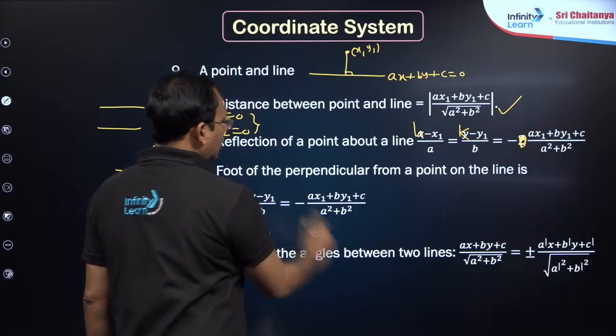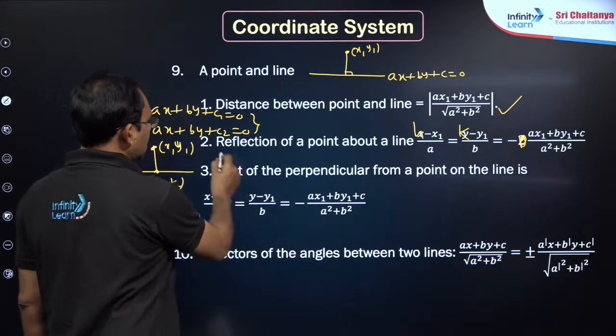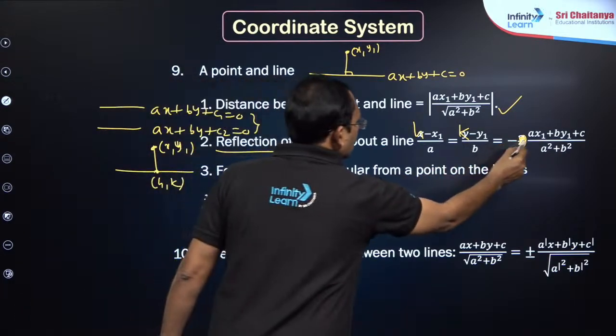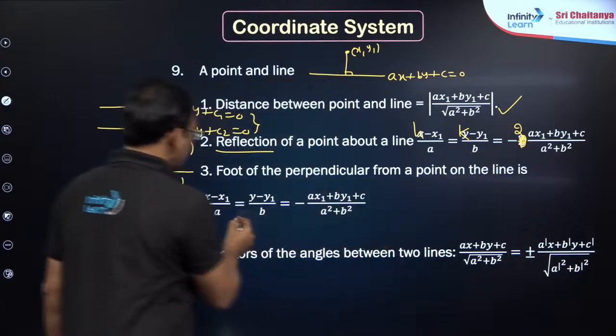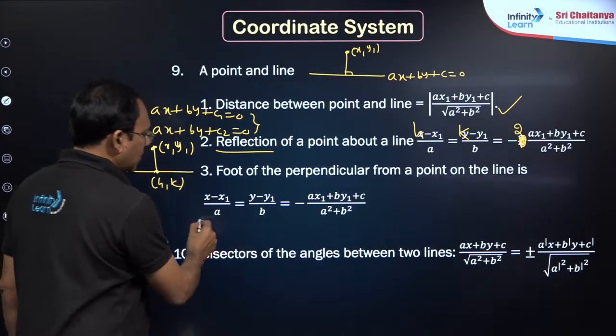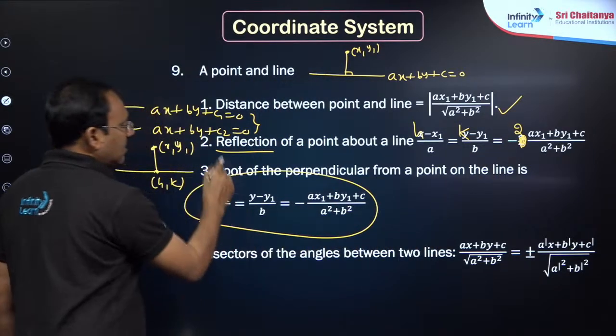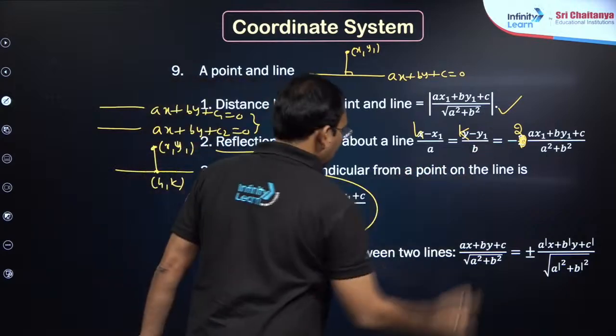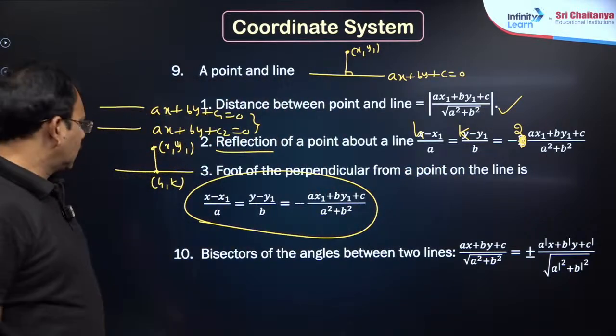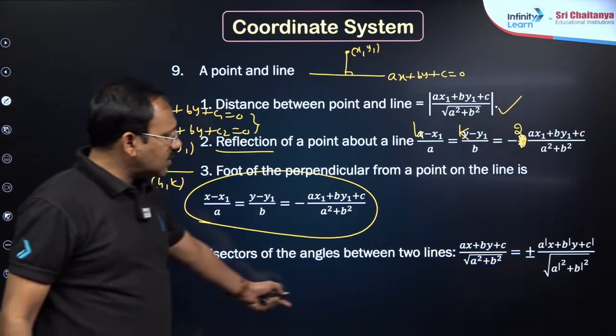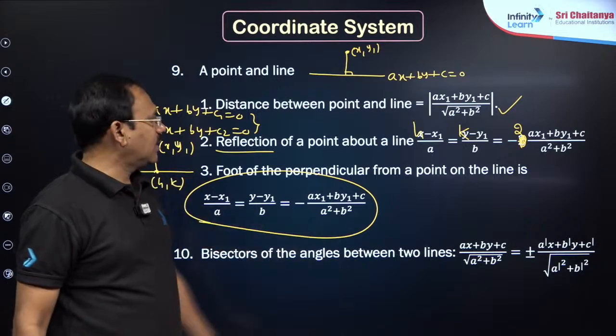For reflection, okay, he has given reflection here, so a 2 will be there. If it is the foot of the perpendicular, you can use this result, my dear friends. If it is image, you have to write minus 2 into, okay. So this is the routine angular bisectors formula, you know well, you can write.